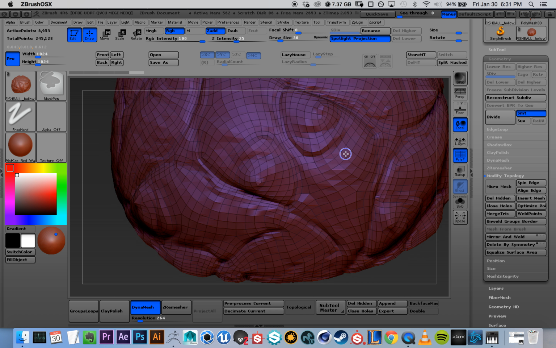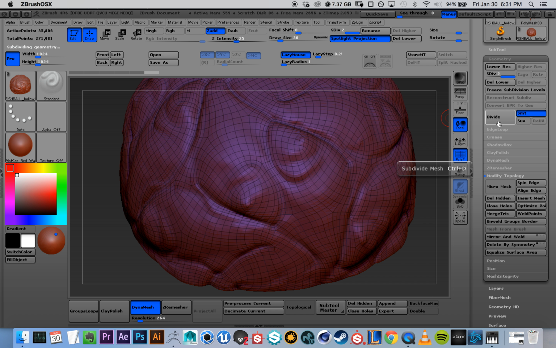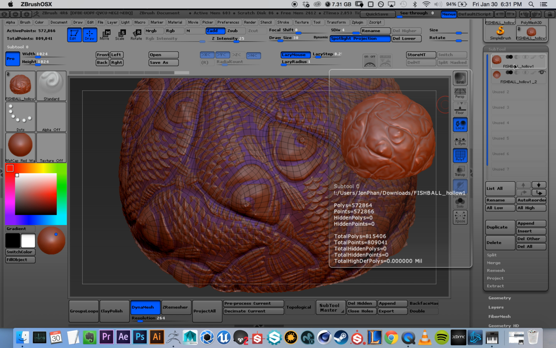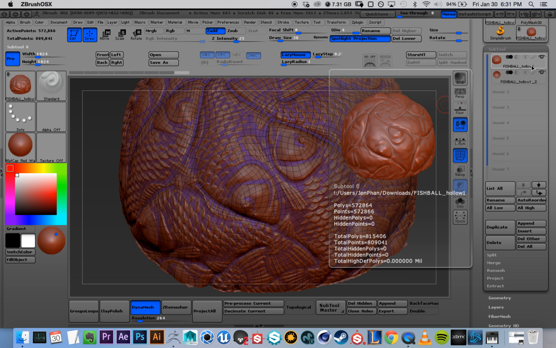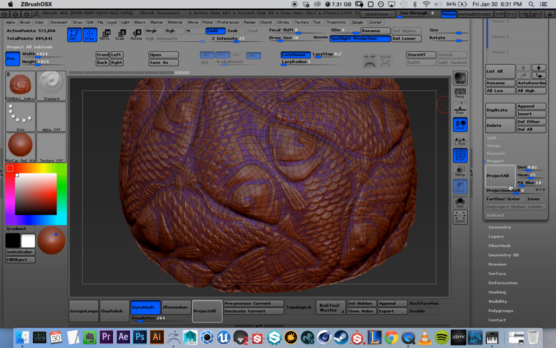Now to reproject the detail, I'll need enough geometry. So I'll divide it a couple times. So I have about 500,000. You're going to need both subtools. Keep them both visible, and have your new geometry selected. Go to Project. I keep the defaults because I see that they work fine. Project All.